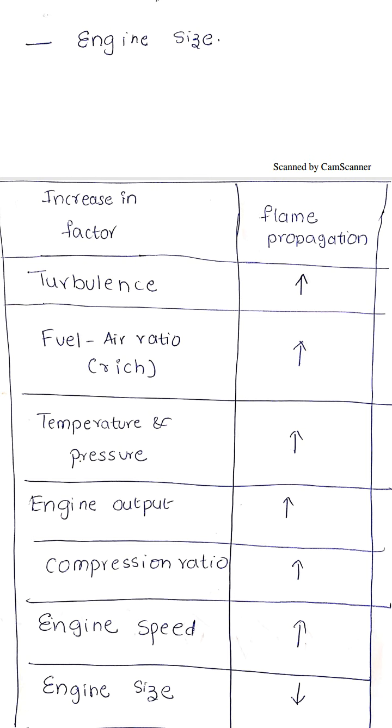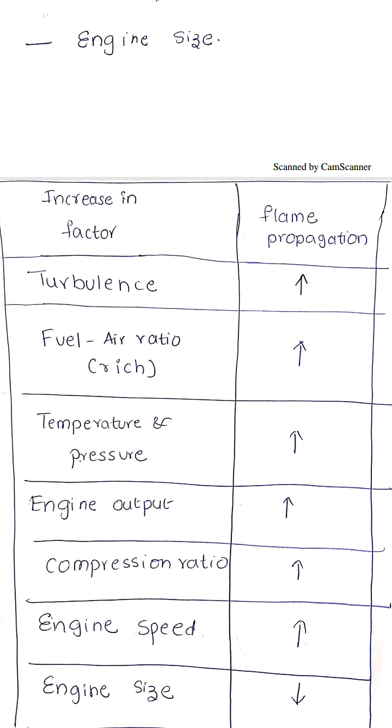Next one, compression ratio. High compression ratio means increasing compression ratio increases intake temperature and intake pressure. And already I told you in the last class, compression ratio is the ratio of the total volume of the cylinder to the clearance volume. When compression ratio increases, engine volume increases, and more amount of charge will be inducted. Due to the introduction of more charge, pressure increases, which automatically raises flame propagation.